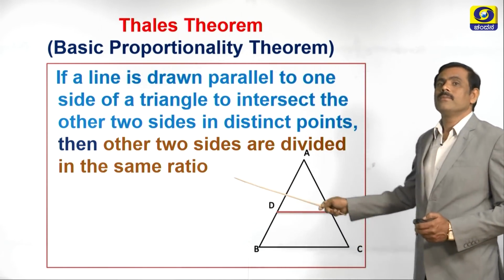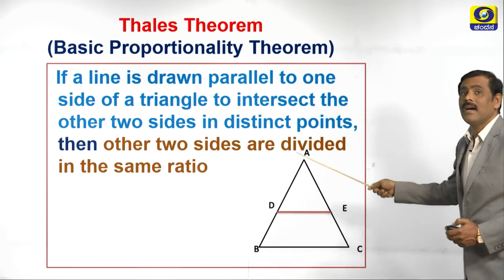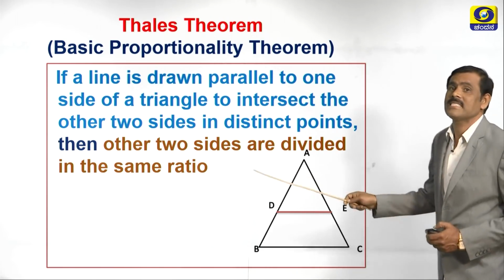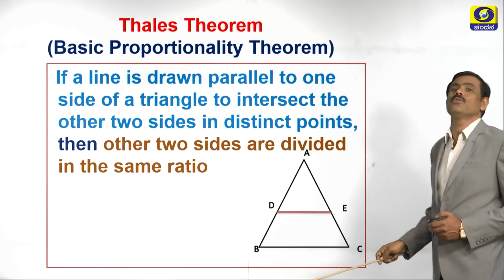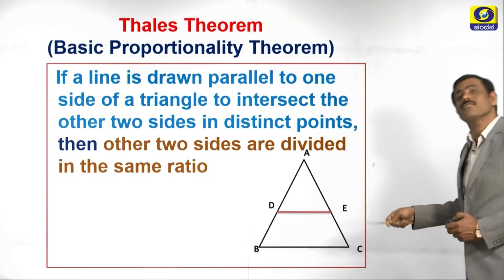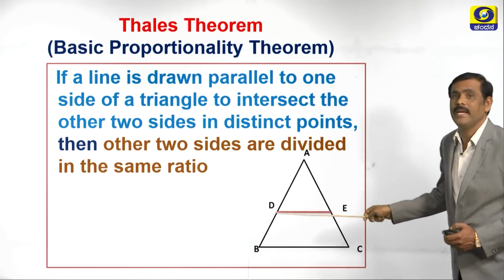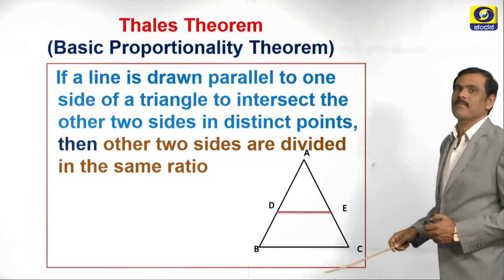Now, this is given and we have to prove that the other two sides are divided in the same ratio. So, the line DE divides AB into two parts and also it divides AC into two parts. Which are the two parts? AD and BD, and AE and CE of these two sides.